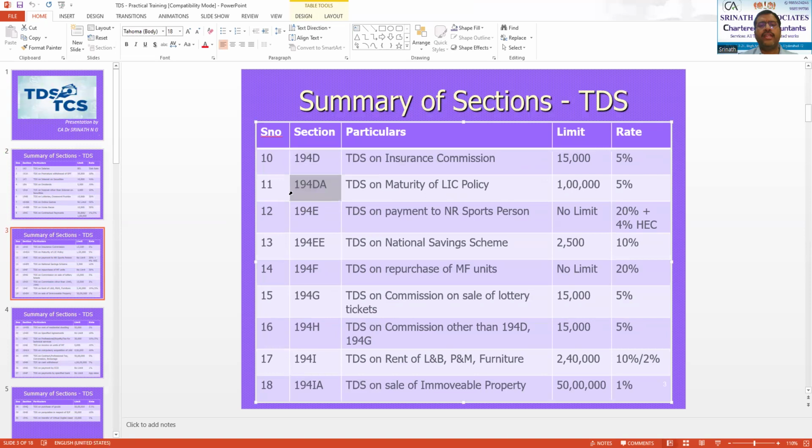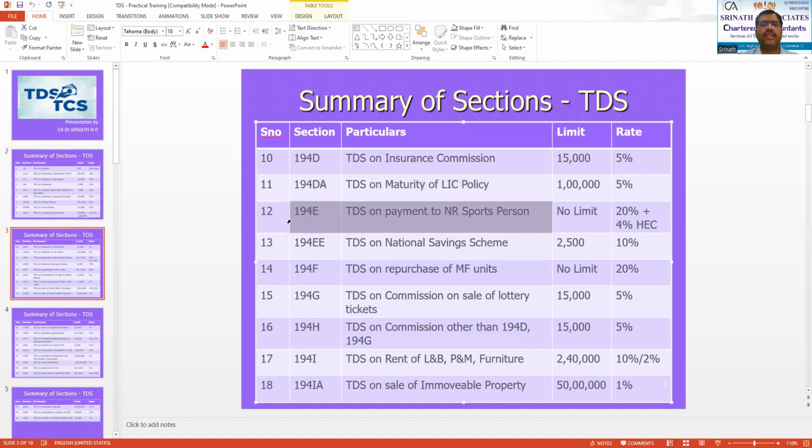Then comes 194DA, which talks about TDS on maturity of LIC policy. In case of an LIC policy, if the maturity proceeds are not exempt under section 10(10D), TDS will be applicable if the amount exceeds 1 lakh and the rate will be 5%. In case the maturity proceeds of LIC are exempted from tax under 10(10D), they will be completely exempted. That means there is no need to deduct any TDS.